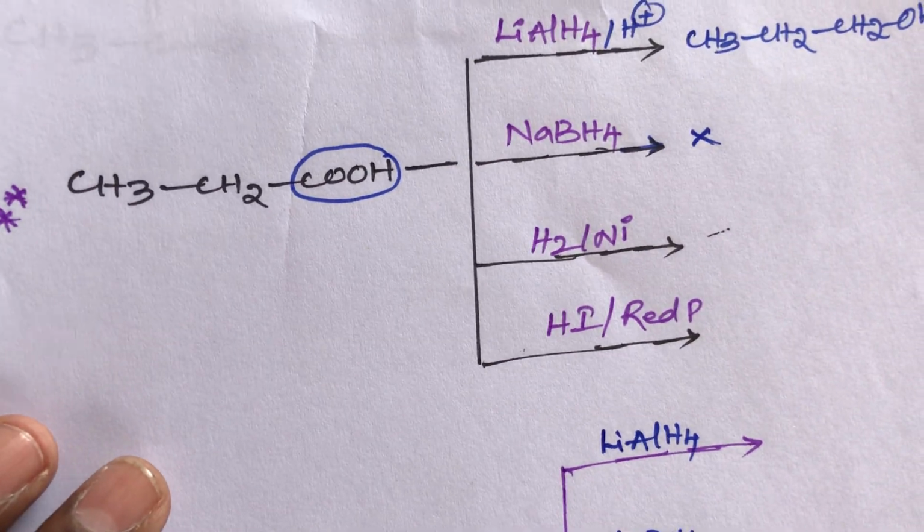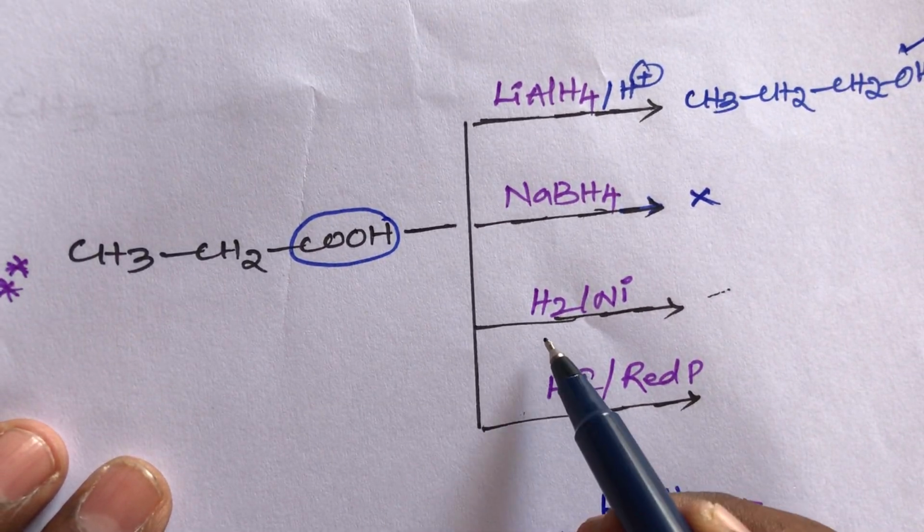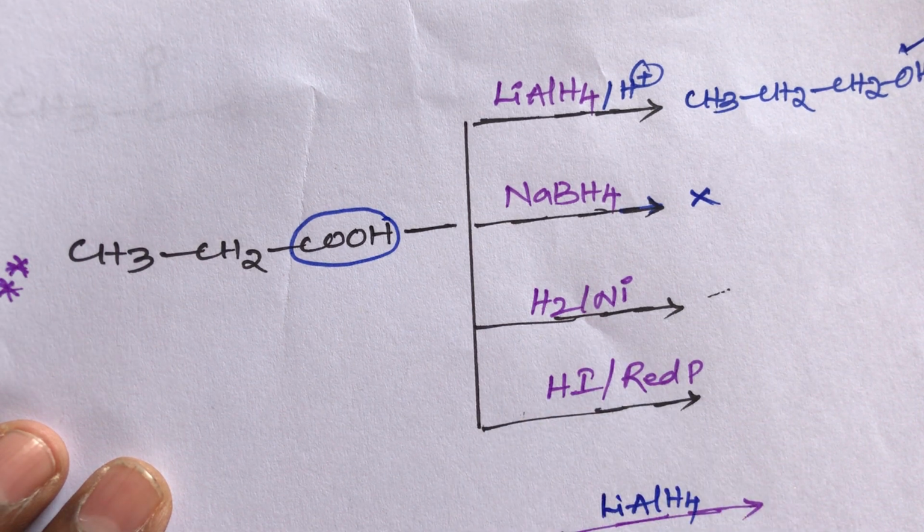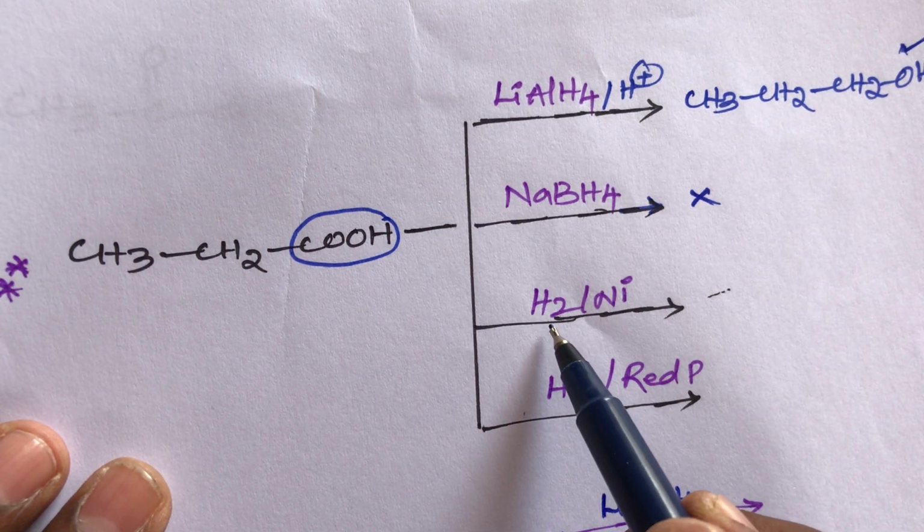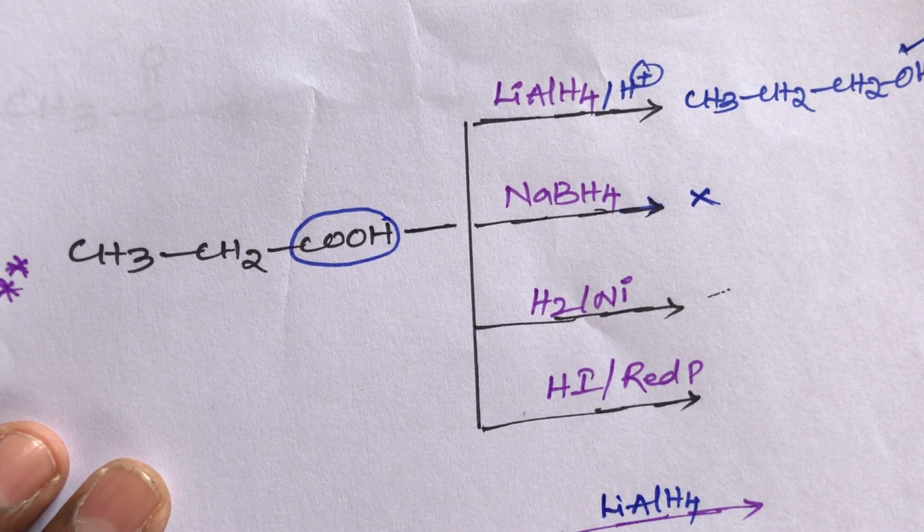Now the third one, students. This carboxylic acid reacts with hydrogen in the presence of nickel, so it is also a strong reducer. That is a hydrogenation reaction. Nickel acts as a catalyst, so this is catalytic hydrogenation.